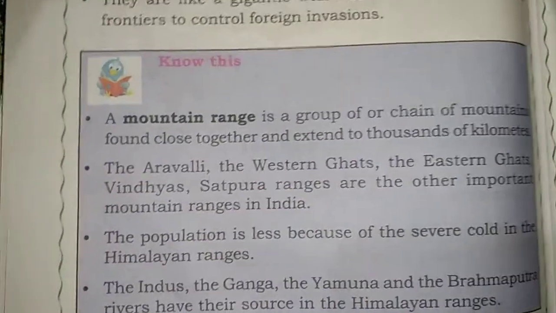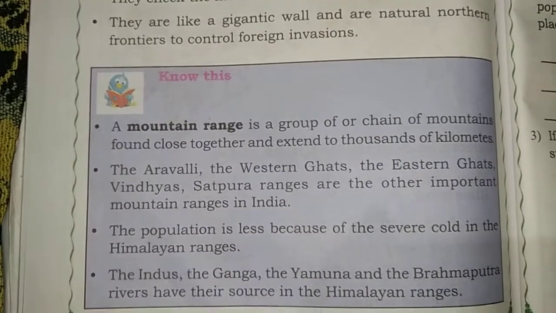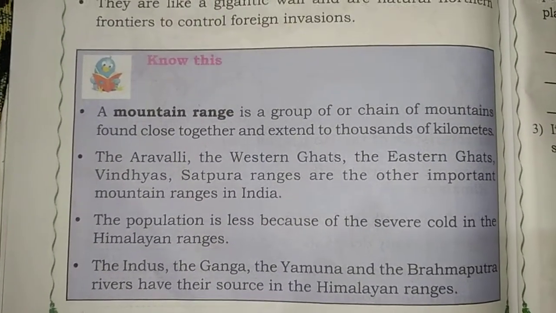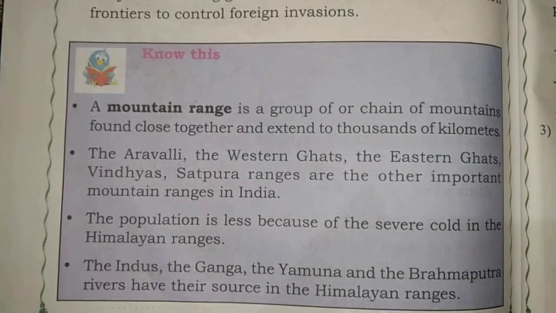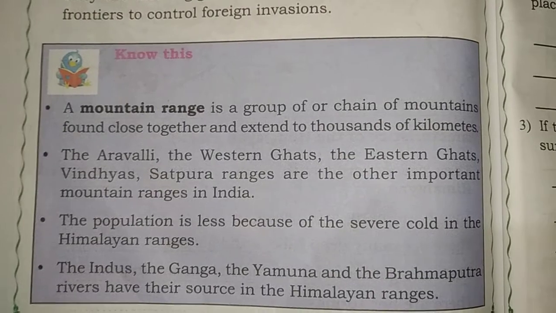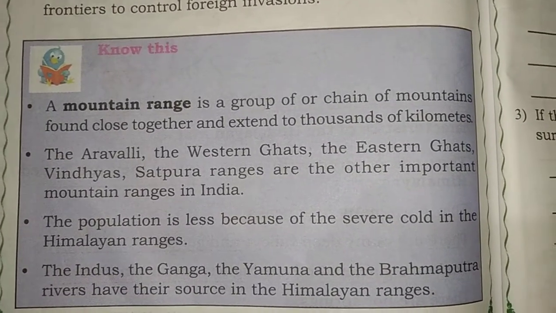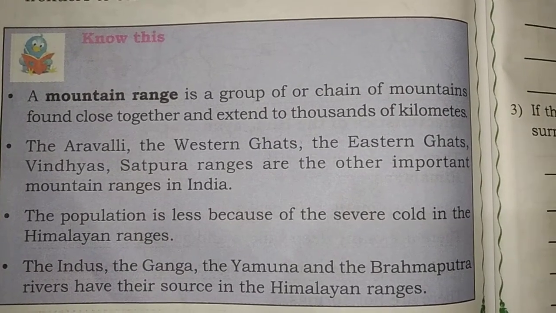Next, what is meant by a mountain range? A mountain range is a group or chain of mountains found close together and extending to thousands of kilometers.